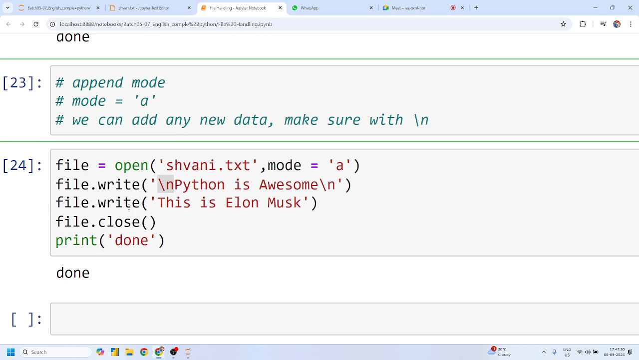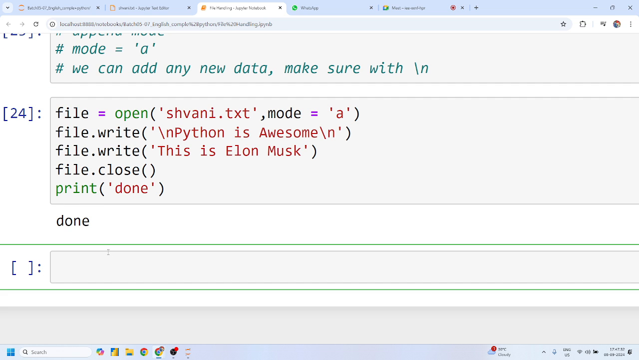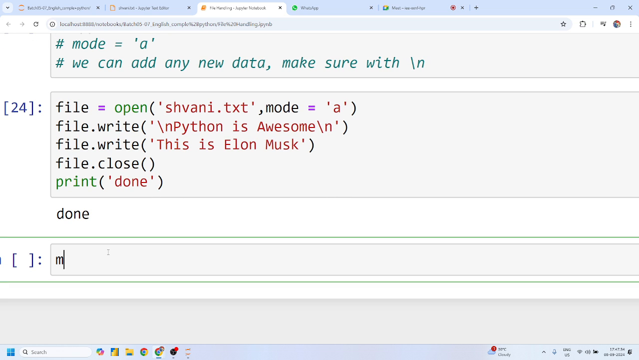Perfect, guys. Now we have learned the concept of different modes. The first one is read mode, write mode, and the third one is append mode. Perfect.